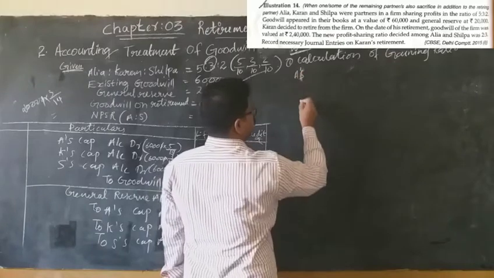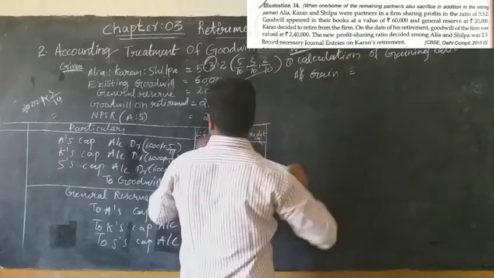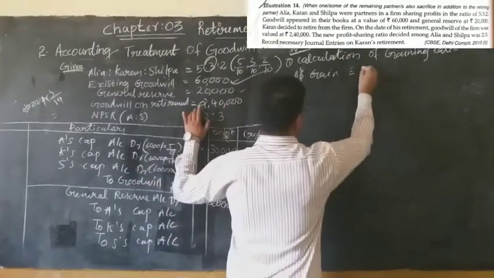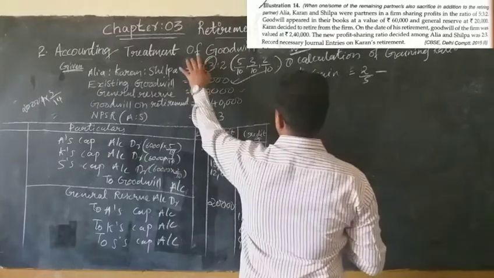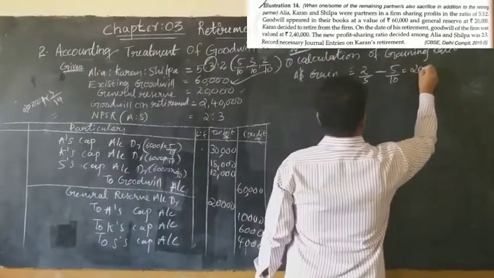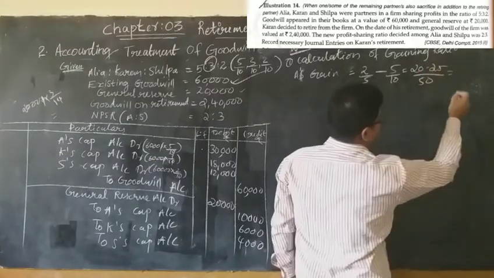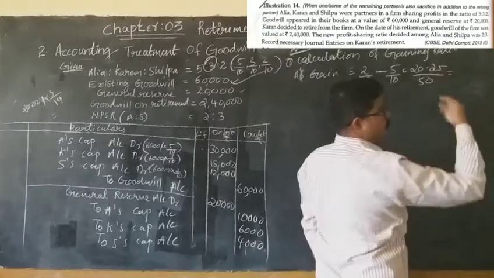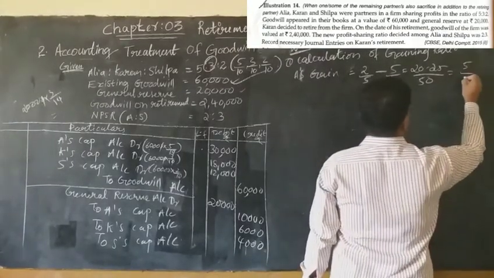Let's calculate Aliya's gain, using the short form A. A's gain is equal to A's new share, that is 2 by 5, minus A's old share, that is 5 by 10. So 20 minus 25 divided by 50. Here it goes to a minus figure, which is 5 by 50.